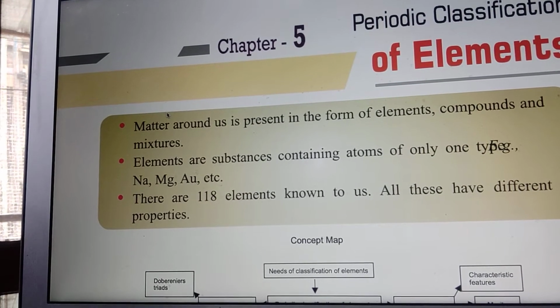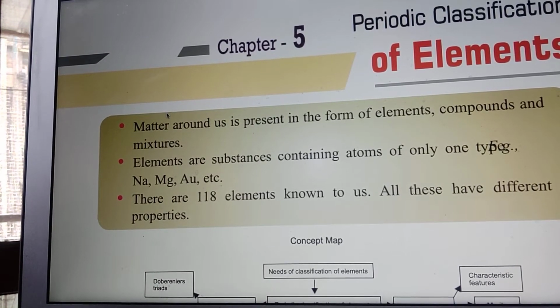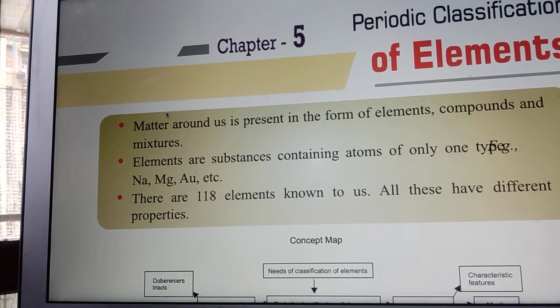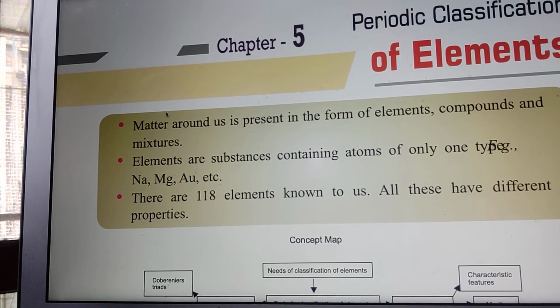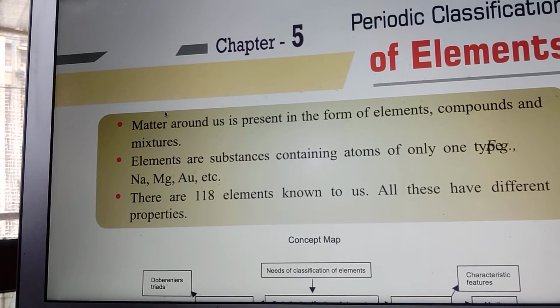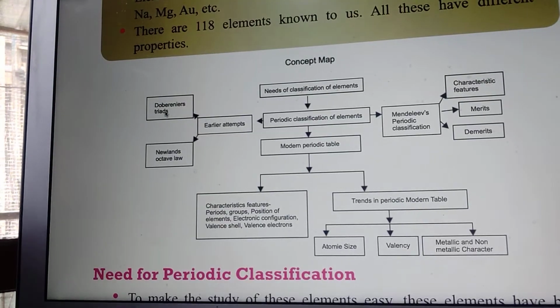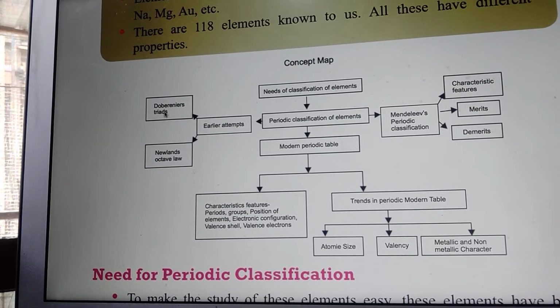Matter around us is present in the form of elements, compounds and mixtures. This is very well known. Elements are substances containing atoms of only one type, like sodium, magnesium, gold, etc. There are 118 elements known to us. All these have different properties. Now we'll understand it by a concept map.